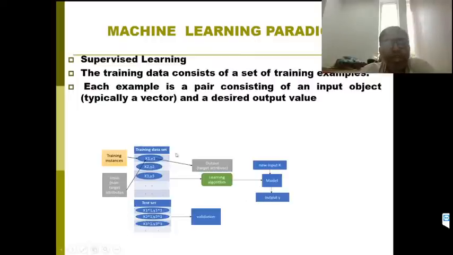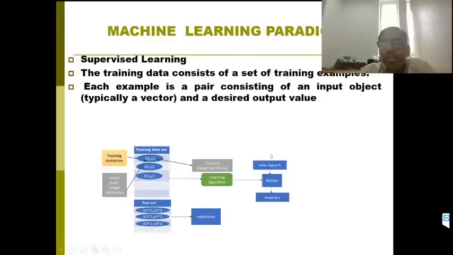We can observe that in either the training set or the testing set, we have some input features and the corresponding output value. x1 is nothing but your input features. y1 is nothing but the output value or target value. In testing also we have input values x1 dash, x2 dash, x3 dash and corresponding output values y1 dash, y2 dash and y3 dash. First we train the machine using the training data, then it builds the model.